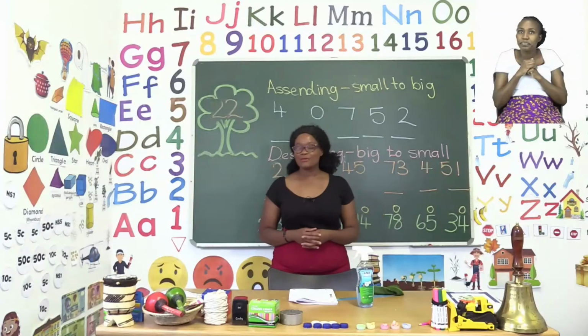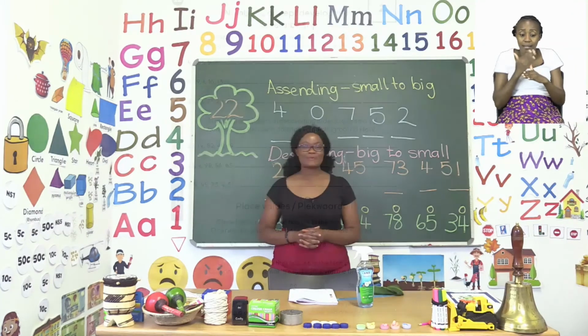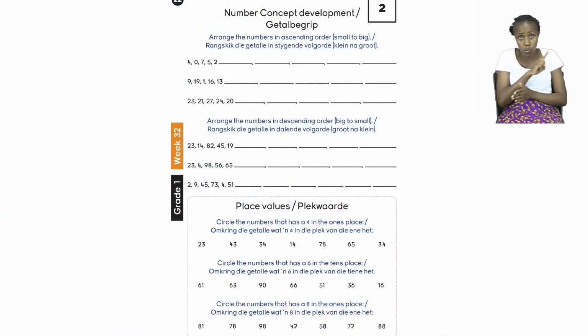Now, boys and girls, let's move on to our last activity for this lesson, page 22. On page 22, we are going to be doing number concept development. Today, it is all about arranging and our tens and ones or units. Today, we're going to start with our arranging.